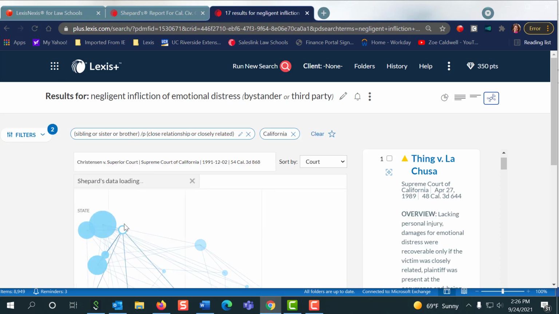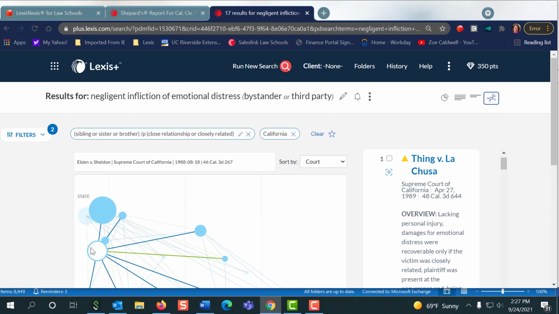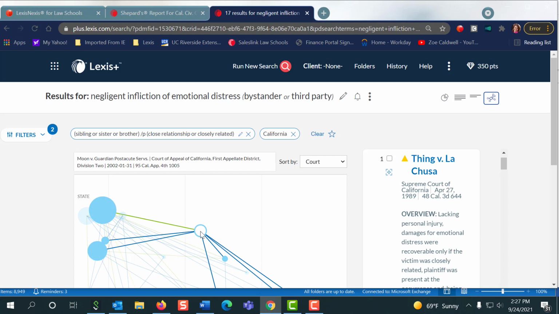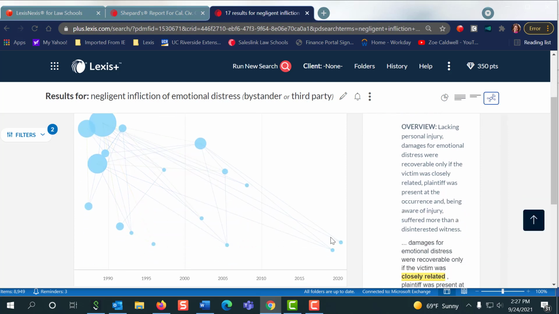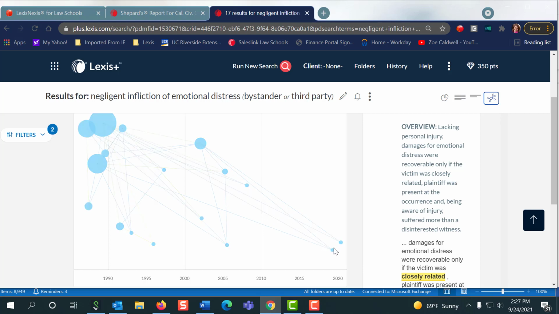Did our result view change? Well, we have a lot less stuff here. So now we can come down and make sure that we find these cases. Thing v. Lechuza, Eldon, Ochoa. Okay, those look like cases I definitely want to take a look at, and probably this Moon case too. And if I want something really recent, I'm going to want to see what the more recent cases are, so I can prove to the courts that not only were you following the law of Thing v. Lechuza, but all the new cases today are still following that same law, right?